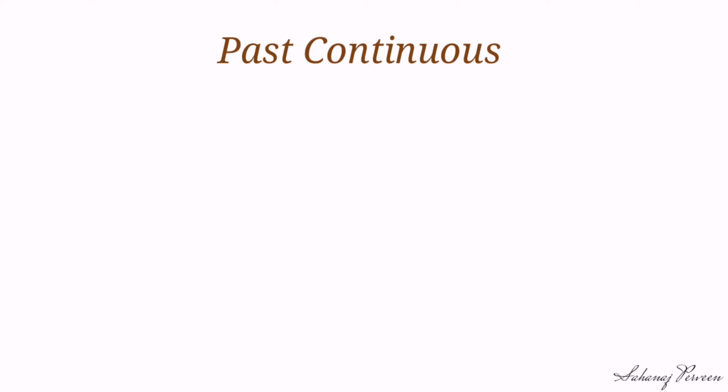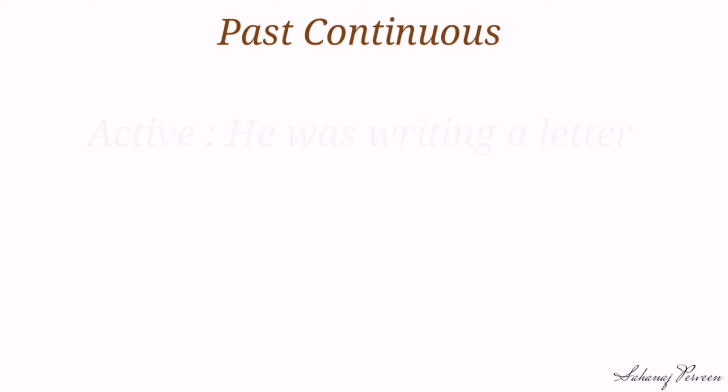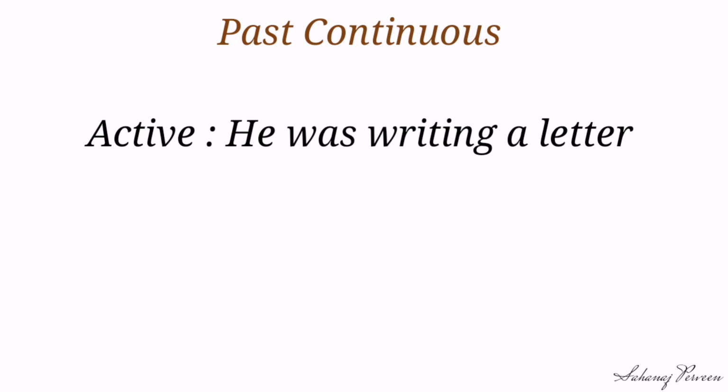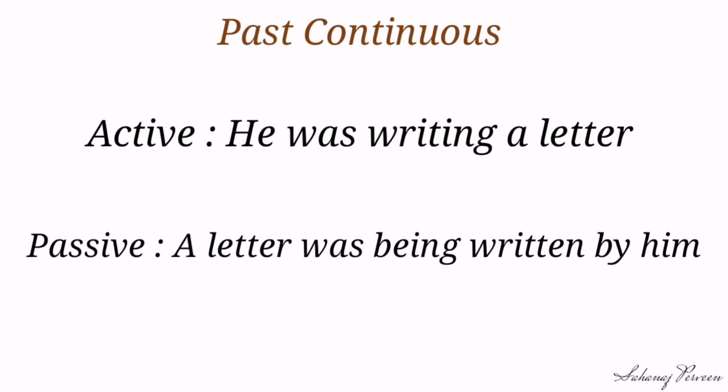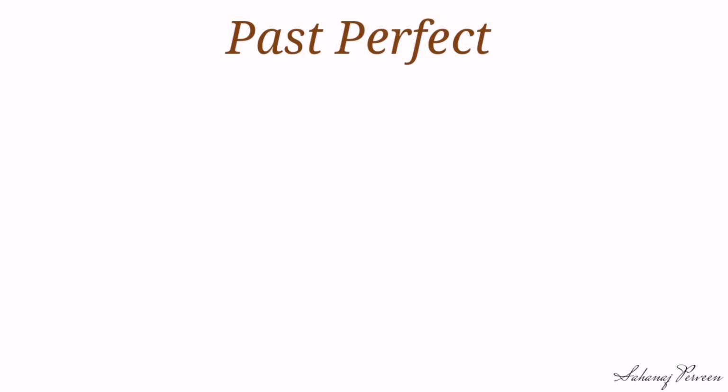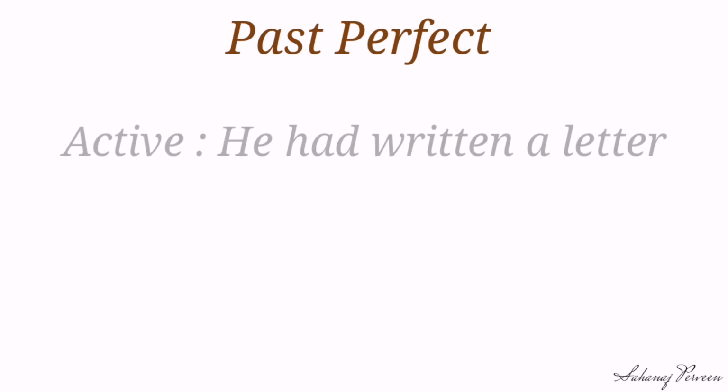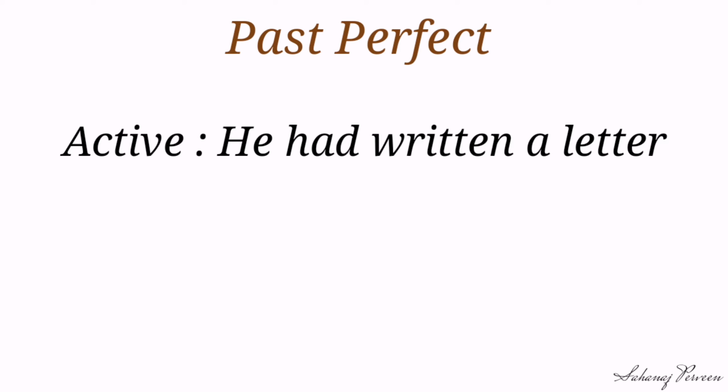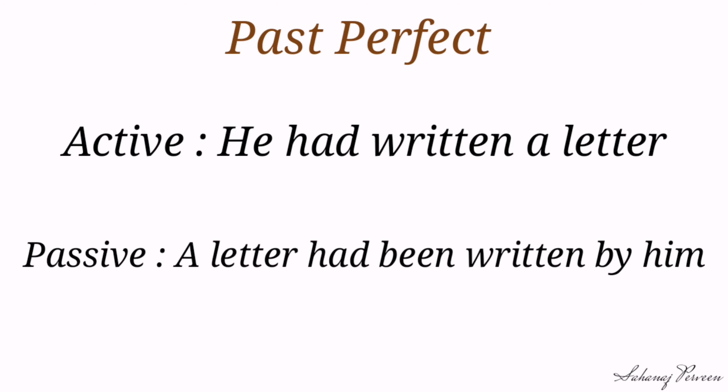Now look at an example of past continuous. Active: He was writing a letter. Our passive is: A letter was being written by him. Look at the example of past perfect. Active: He had written a letter. Our passive is: A letter had been written by him.